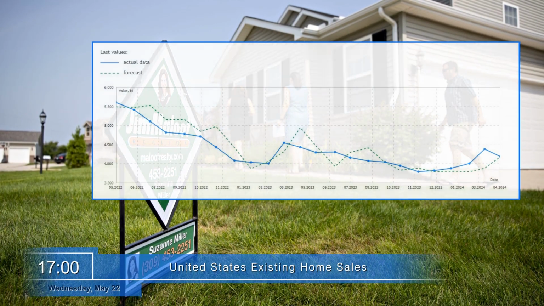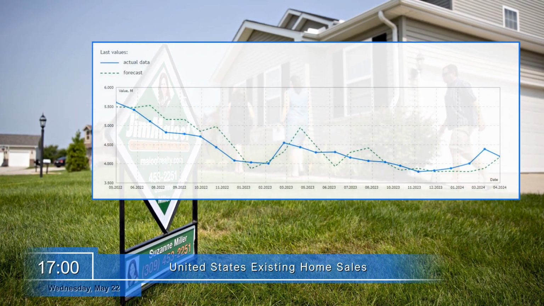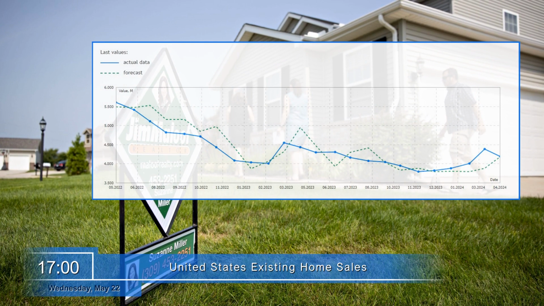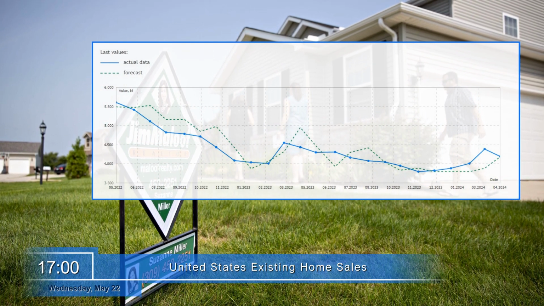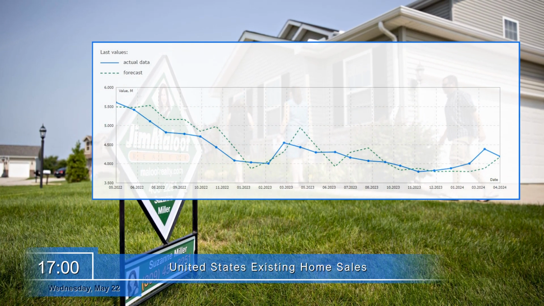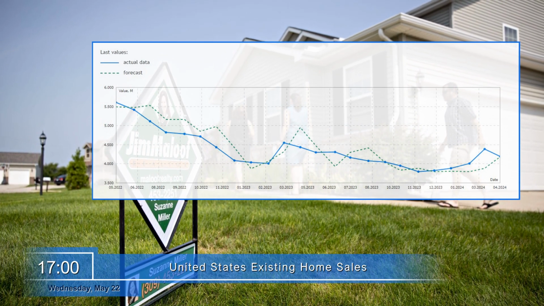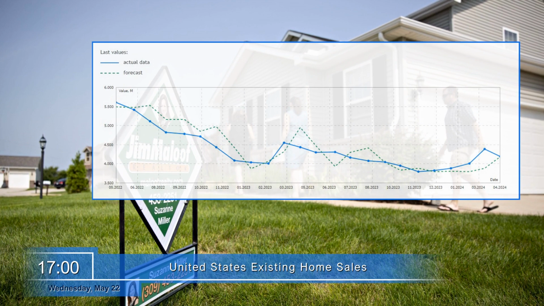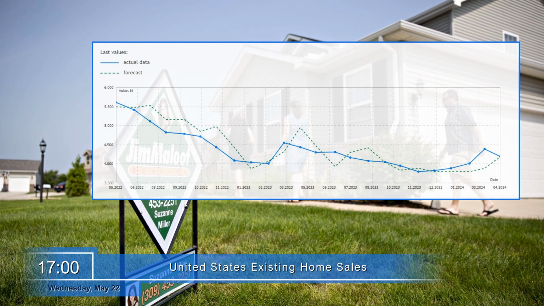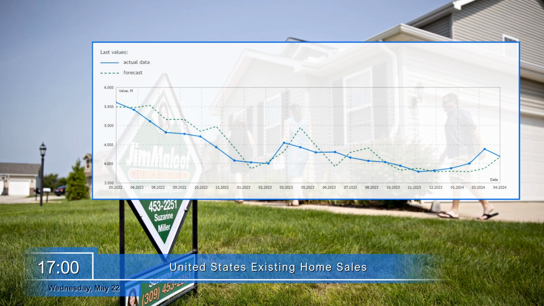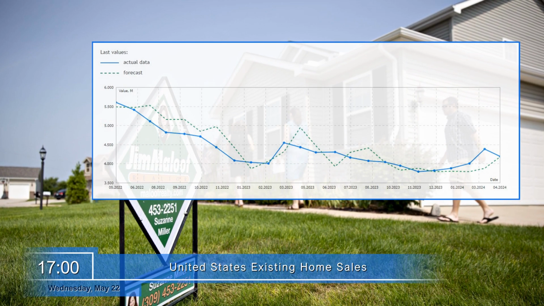Wednesday, May 22. The United States will release sales in the secondary housing market on May 22 at 5 p.m. The calculation includes only closed transactions in secondary sales of detached single-family homes, apartments, condominiums, and cooperatives. The indicator characterizes the strength of the housing market and its total demand. Its growth can positively affect the quotations of the U.S. dollar.